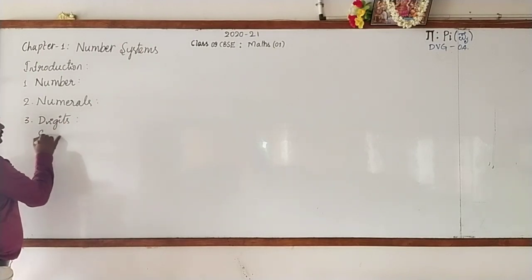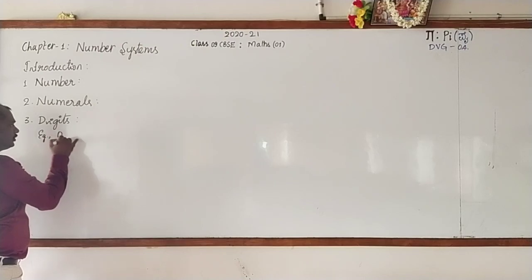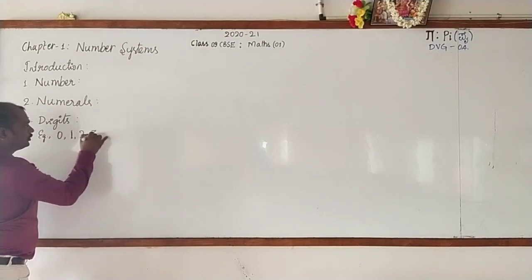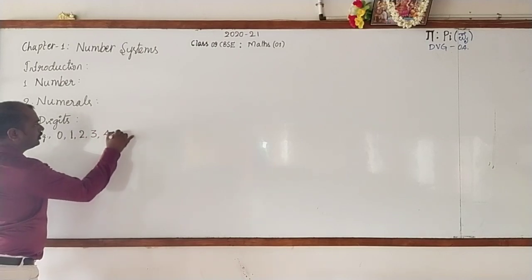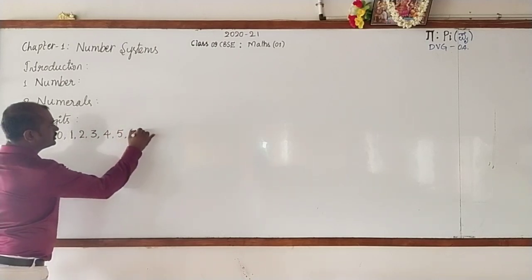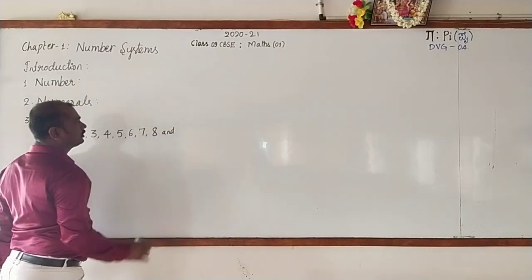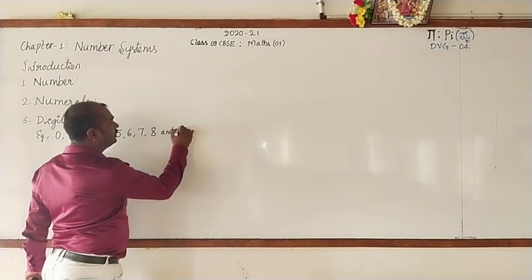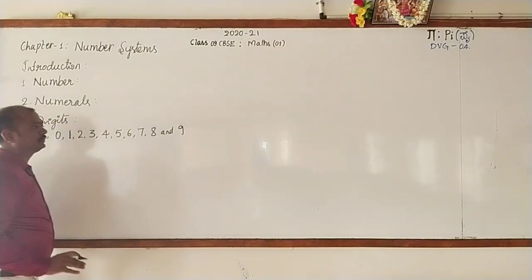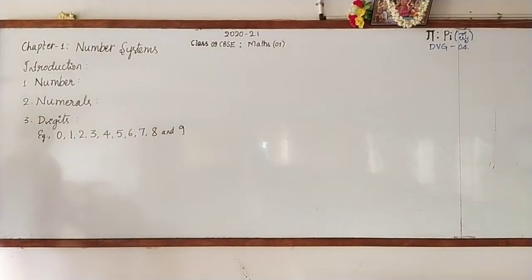Please copy them. There are 10 digits in mathematics. The digits are 0, 1, 2, 3, 4, 5, 6, 7, 8, and 9. So these are the digits. Are you done? Okay, then stop writing.